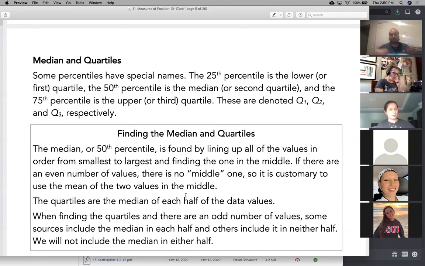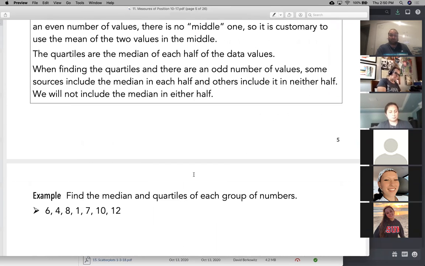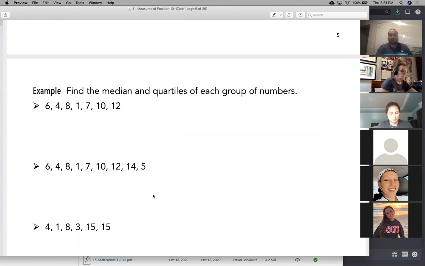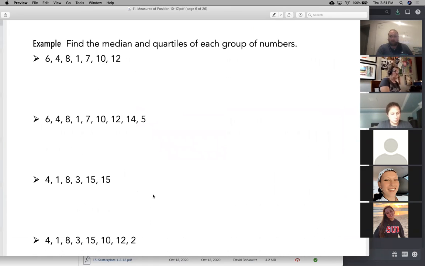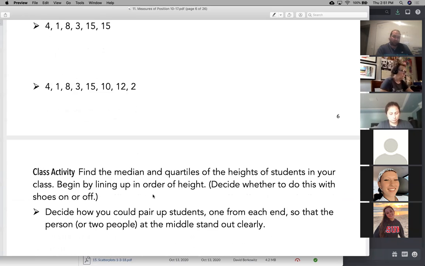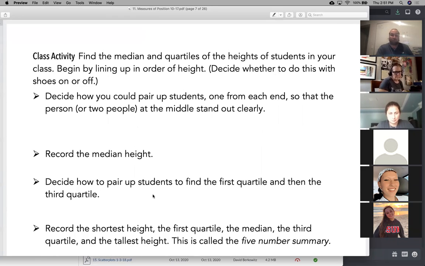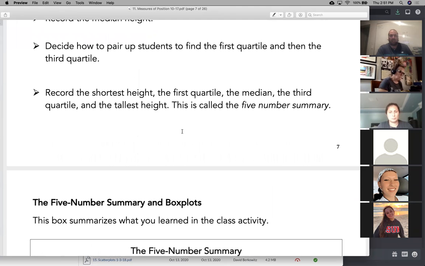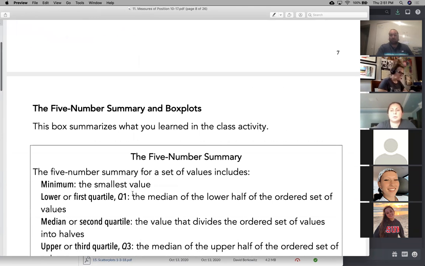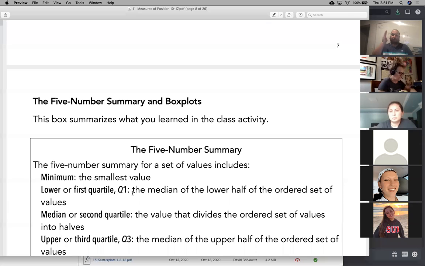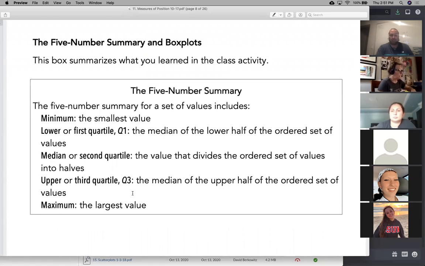The median and the quartile, I already mentioned those. The median is the 50th percentile. The quartiles are the 25th and the 75th. We did examples of finding the median, both for odd numbers and even numbers. Know both. Certainly know how to find the median for odd numbers and also know how to find the median for even numbers. Then we had the 5-number summary: the minimum, first quartile, median, third quartile, maximum, and we had